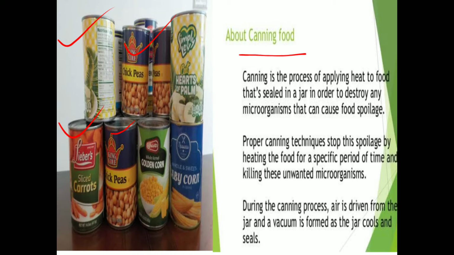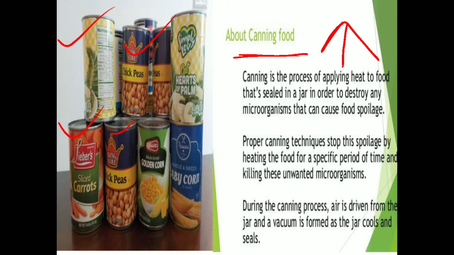This canning method is highly important in our processing factories because it significantly increases the shelf life of food. Proper canning techniques stop spoilage by heating the food for a specific period of time, which helps kill unwanted microorganisms. So remember, unwanted microorganisms. Sometimes in canning we also use some specific gases.